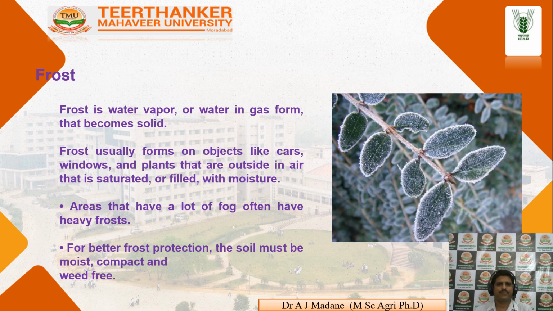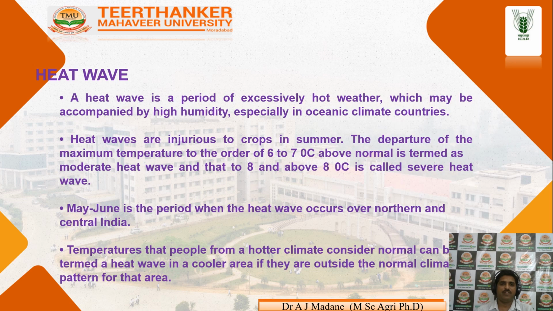Next, frost. You can see the photograph. Frost is when water vapor, water in gas form, becomes solid, forming ice crystals. You can see on the leaf a solid form of the water vapor. Frost usually forms on objects like cars, windows, and plants that are outside in air that is fully saturated with moisture. Areas that have a lot of fog often have a heavy frost. For better frost protection, the soil must be moist, compact, and weed free. If we have to protect our crop, then our soil should be weed free, moist, and compact.